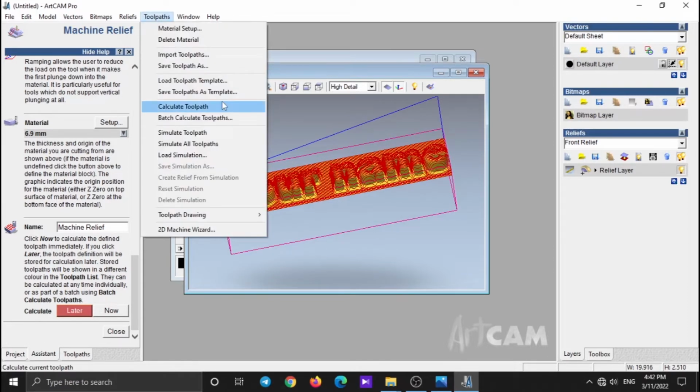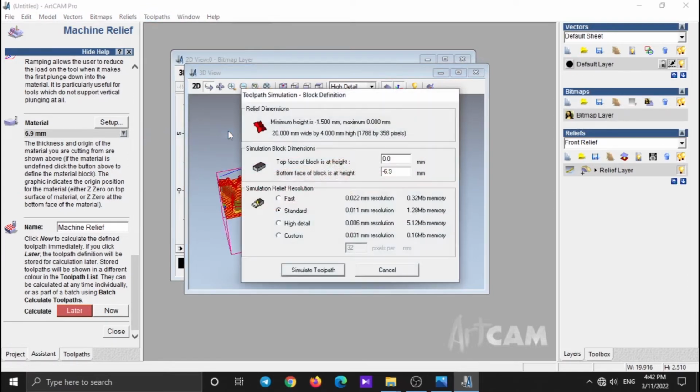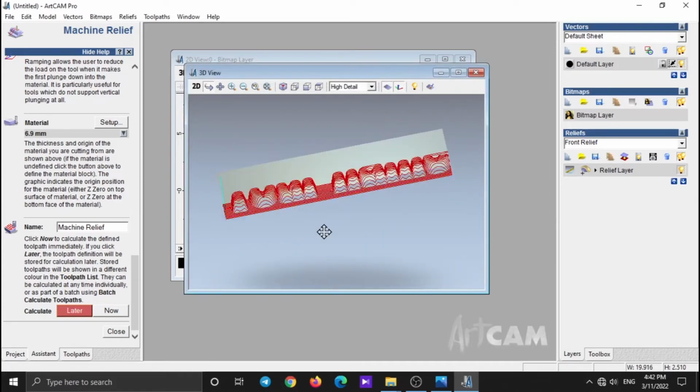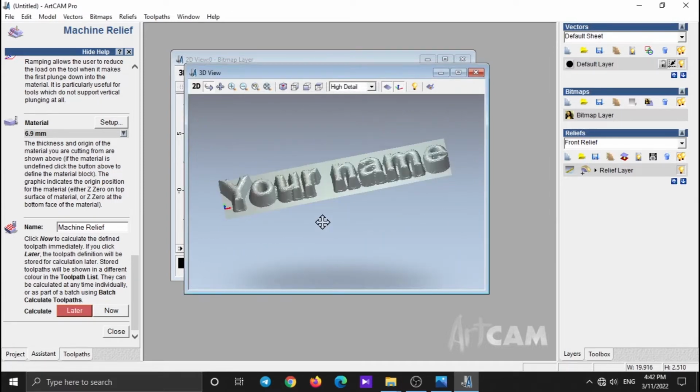In Toolpaths bar, click on Simulate Toolpath. Set the point in Standard. Click on Simulate Toolpath. This is your engraving shape.